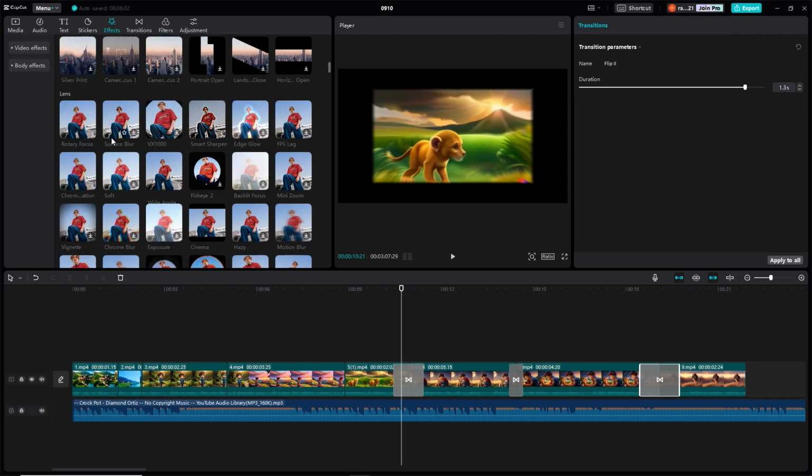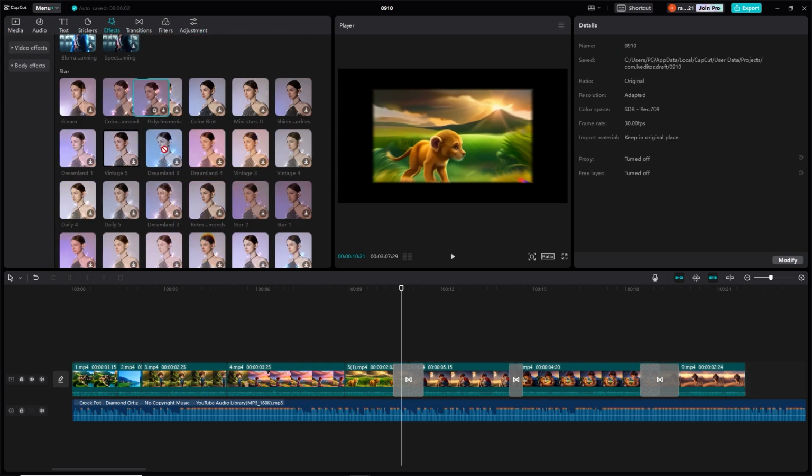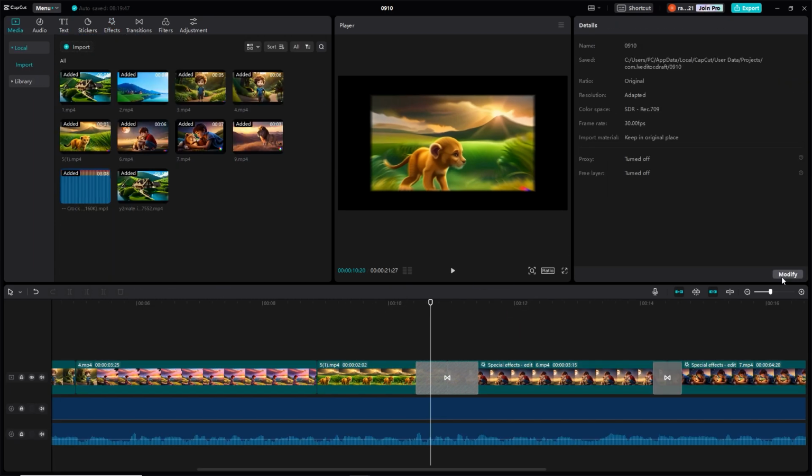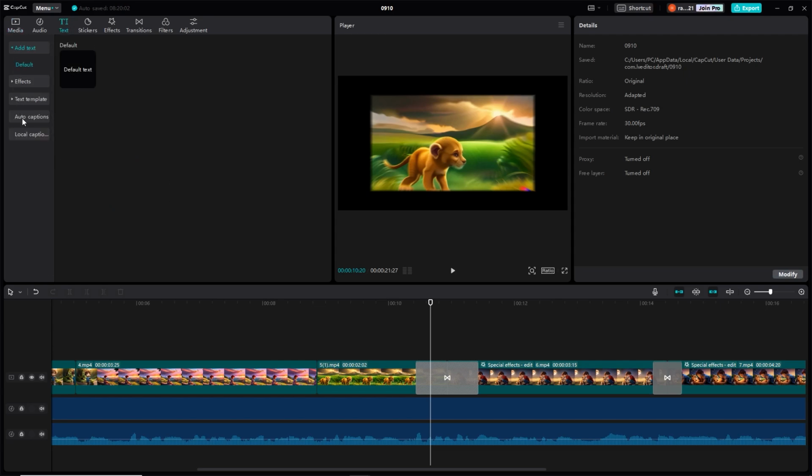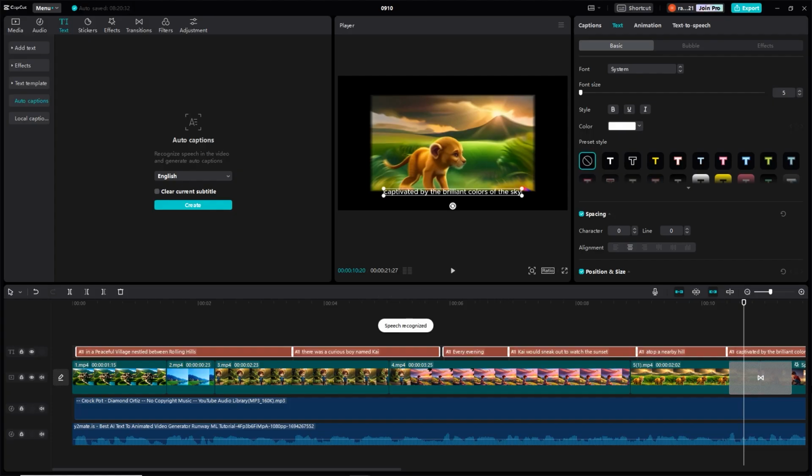If you can't understand any of the steps, then simply watch the video again in slow motion because CapCut is a very easy editing tool. You can also add subtitles using this tool very easily. Just go to Text and Auto Captions, then click on Create. Now you can check out the result.